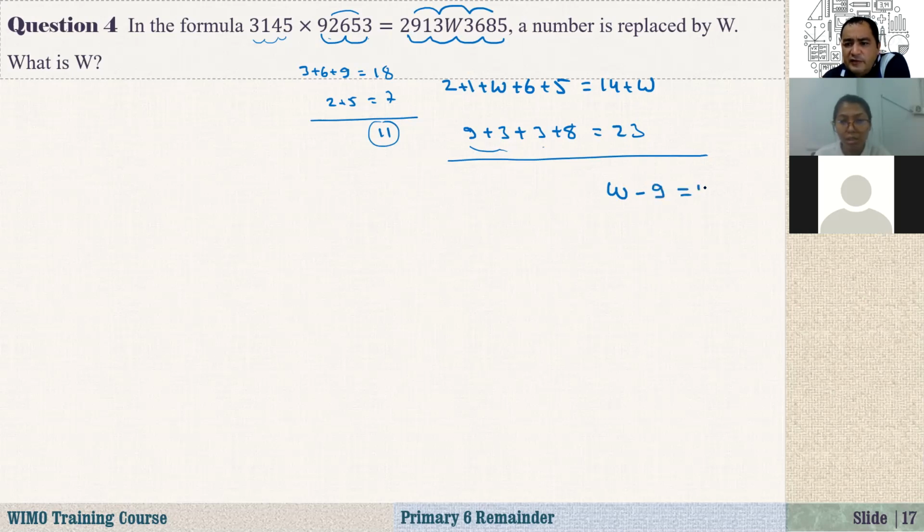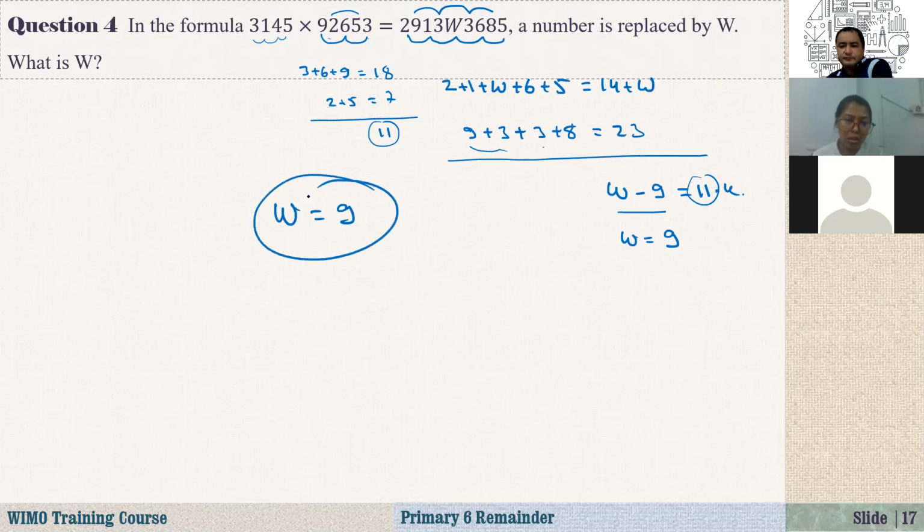So this should be divisible by 11. What number is divisible by 11? Either 11 times something, but it will be too big, and W should be equal to 9. So 9 minus 9 is 0, and 0 is divisible by 11. Okay, so I can write it as 11 times 0. So here W should be equal to 9.